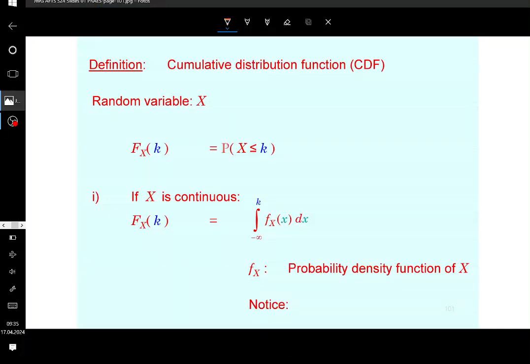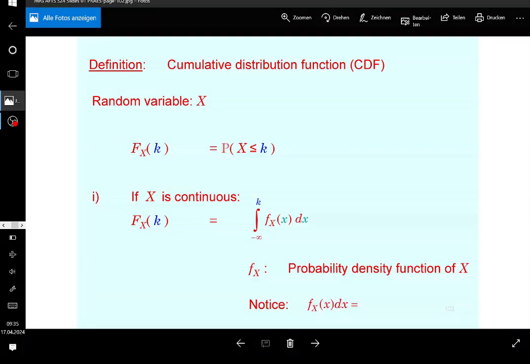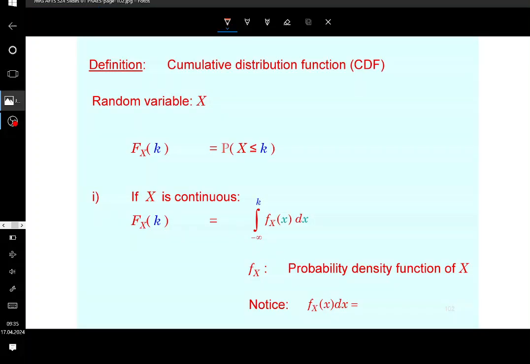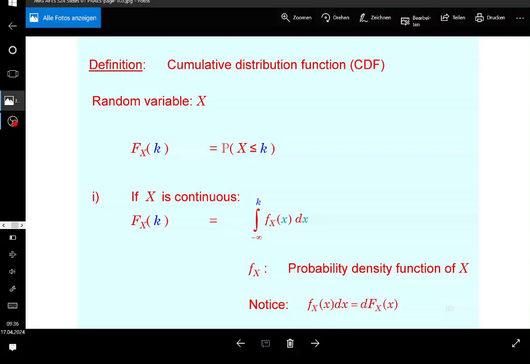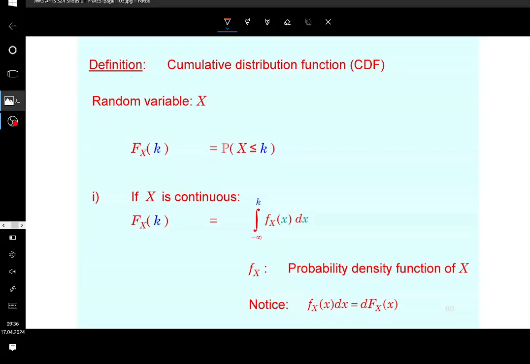Anyway, note this, guys. Sometimes I'm going to use this one in terms of differentials. So this is a differential, of course. If you want to connect the two, the density function attached to the differential dx, where x is the integrator, is going to be the differential of the CDF. If you're confused, it's the derivative. The derivative of the cumulative distribution function is going to be the density function, provided that the cumulative distribution function can be differentiated. This is the general context that I'm going to look at.